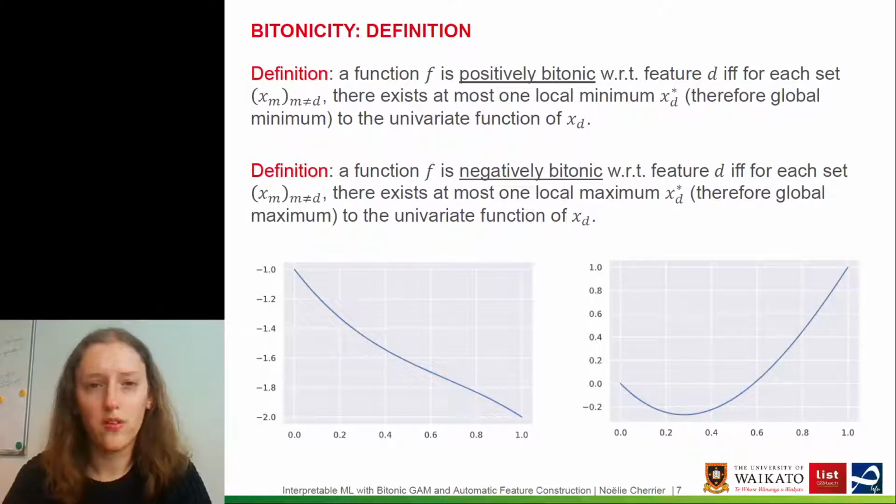You can notice that the bitonicity definition that we presented also includes monotonic functions. For instance, a monotonically decreasing function is both positively bitonic and negatively bitonic.